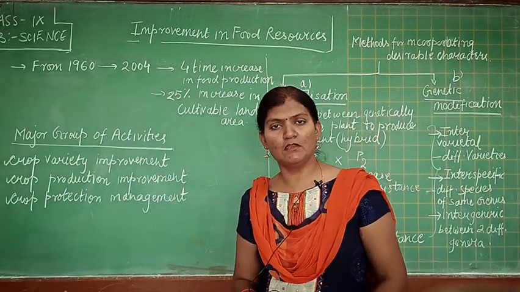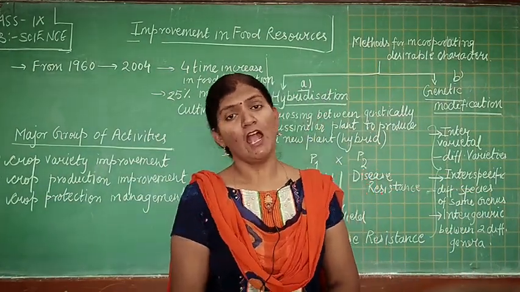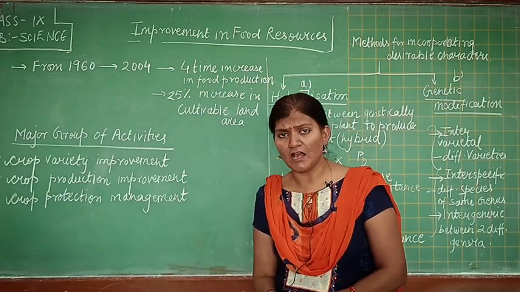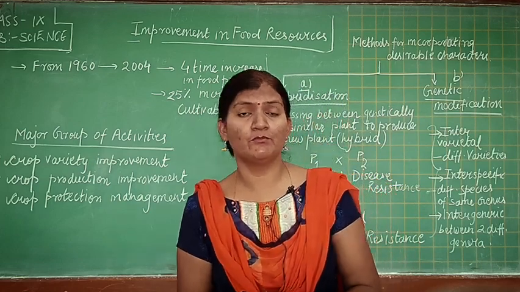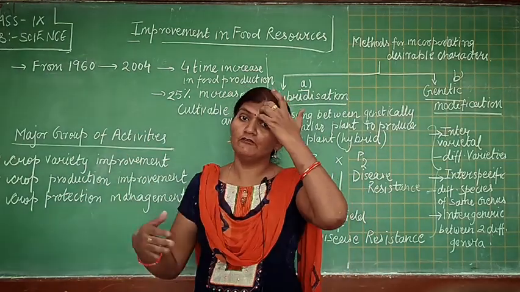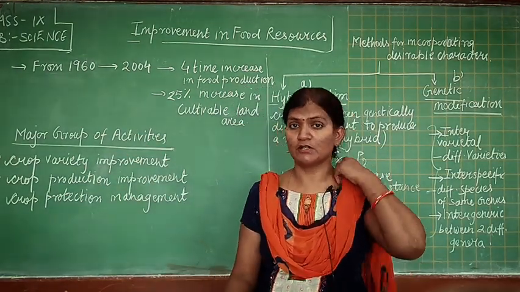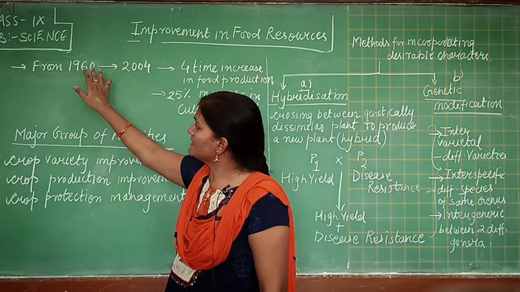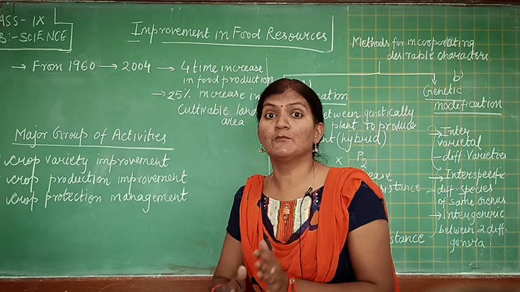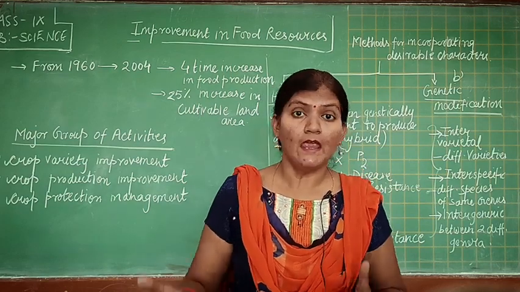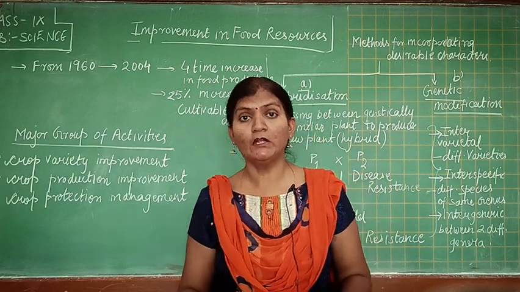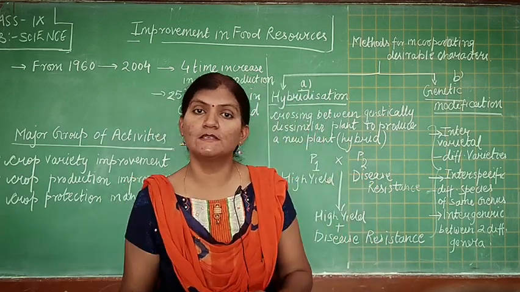Students, if we see whether we have increased our crop production, then we'll see definitely, if we look at the graph, that we have improved our crop production. If we see certain years back, the graph of crop production shows that from 1960 to 2004, we have increased our crop production up to 4 times, and at the same time we have increased our agricultural land only up to 25%.